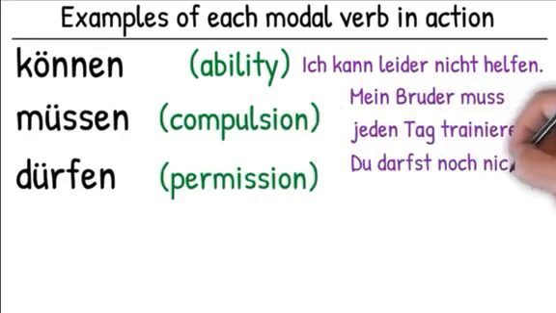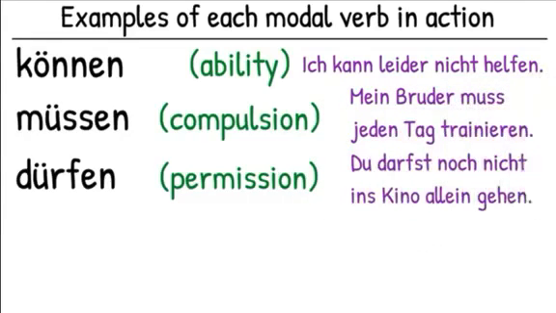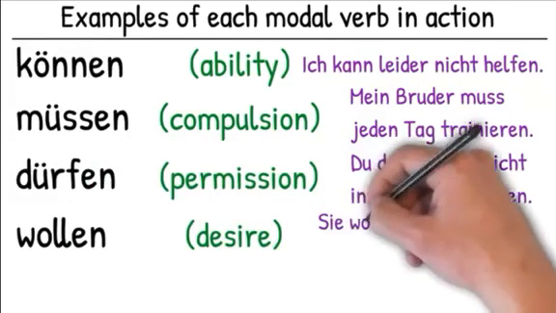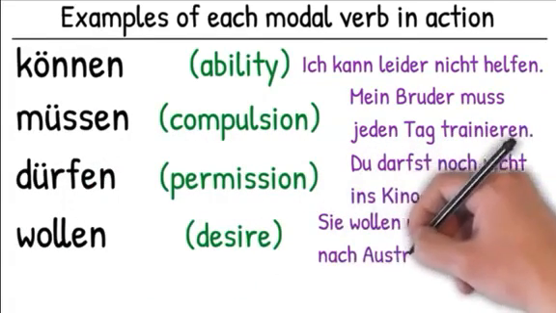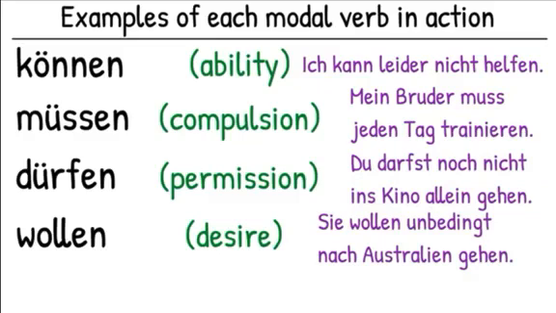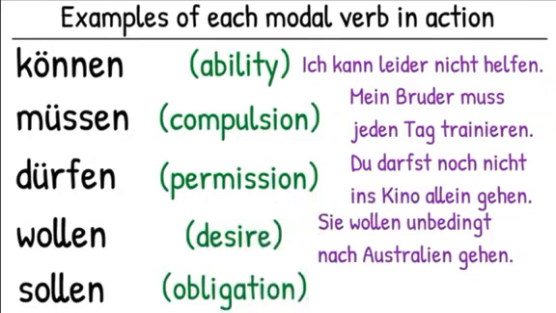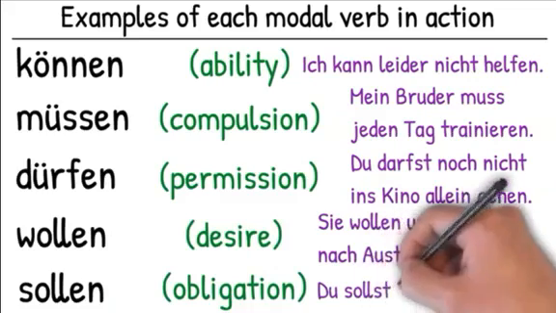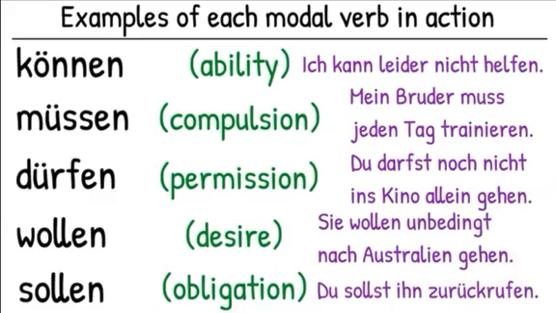Du darfst noch nicht ins Kino allein gehen. You're not allowed to go to the cinema alone yet. Sie wollen unbedingt nach Australien gehen. They want to absolutely go to Australia. Du sollst ihn zurückrufen. You should ring him back.